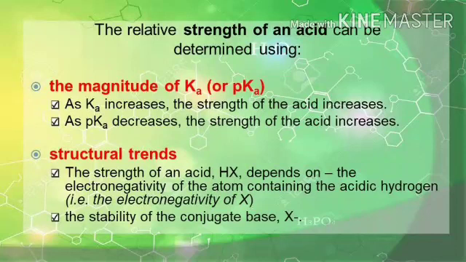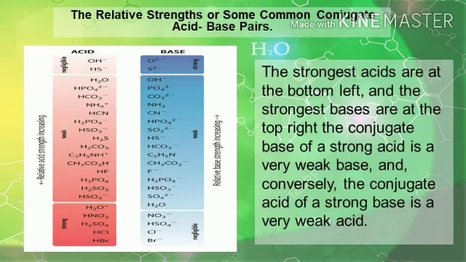The strength of an acid, HX, depends on the electronegativity of the atom containing the acidic hydrogen. The stability of the conjugate base, X, also matters. You can also use this illustration chart to compare the relative strengths of some common conjugate acid-base pairs. The strongest acids are at the bottom left and the strongest bases are at the top right.